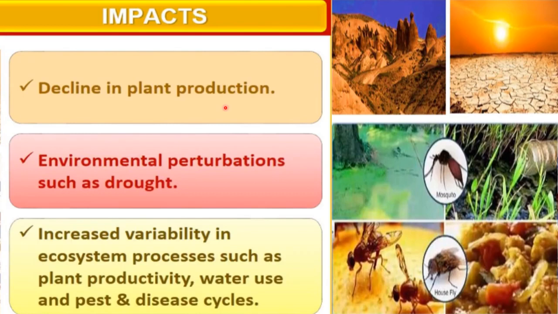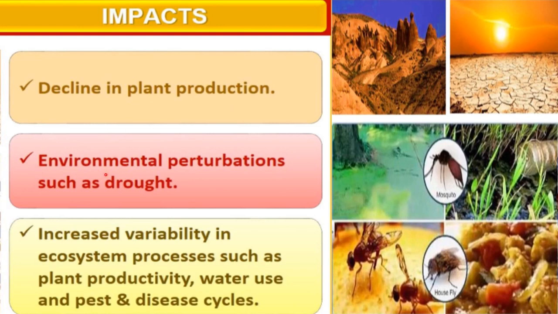Also, you know that many species play a role as biocontrol agents, and that is very helpful for increasing plant production. So if there is loss of those species of organisms acting as biocontrol agents, there will be a decline in plant production.